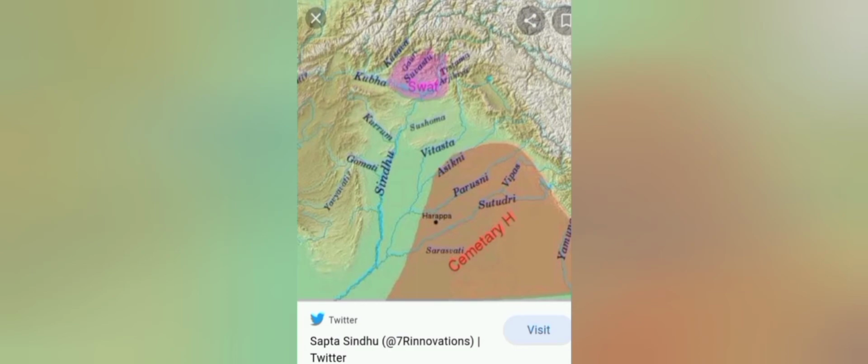Here is the clip showing the names of the 7 rivers and the map of the Sapta Sindhu site. The rivers are Indus, Beas, Ravi, Sutlej, Chenab, Jhelum and Saraswati. In Sanskrit, Indus is Sindhu, Beas is Bipasha, Ravi is Purushni, Sutlej is Shutudri, Chenab is Asikini, Jhelum is Vitasta, and Saraswati is Saraswati itself. They named the land Brahmavarta, which means the land of the gods.